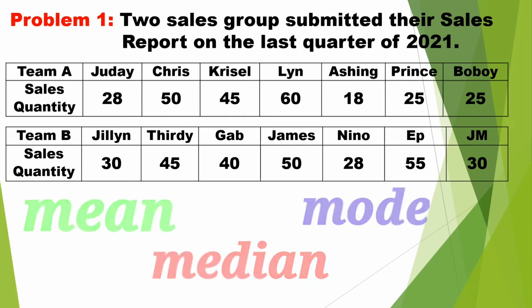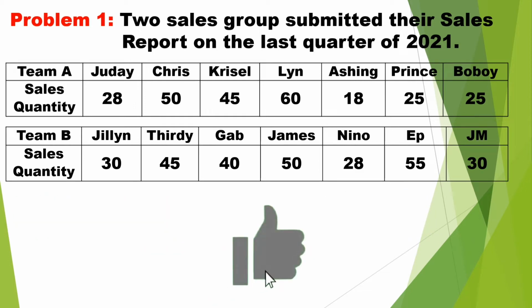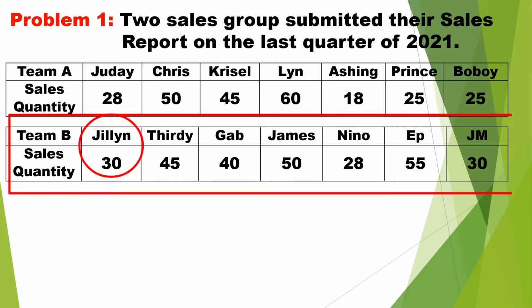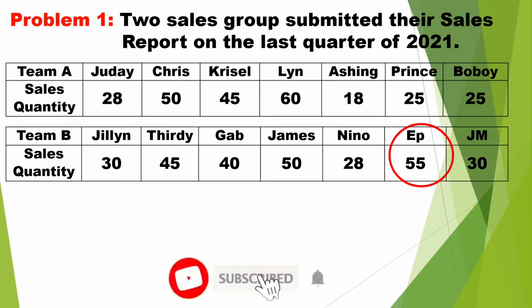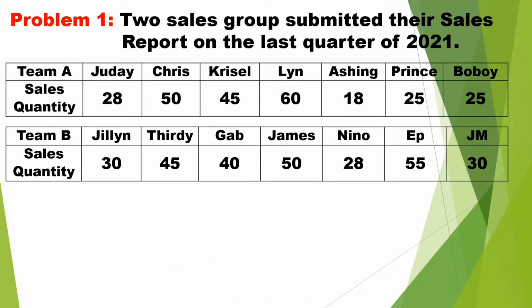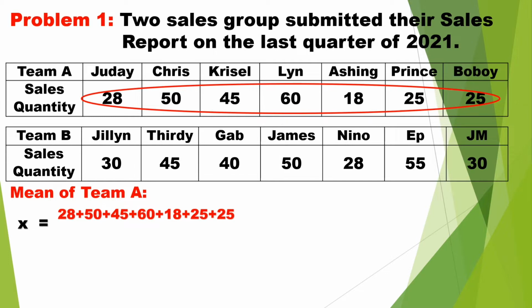Two sales groups submitted their sales report on last quarter of 2021. Team A, Juday has 28 sales quantity. Chris is 50, Chris sell 45, Lynn 60, Ashing 18, Prince 25, and Buboy 25. For Team B, Jeline has 30 sales quantity, 30, 45, Gab 40, James 50, Nino 28, EP 55, and JM 30. To find the mean of Team A, we will add the sales quantity of all the representatives.